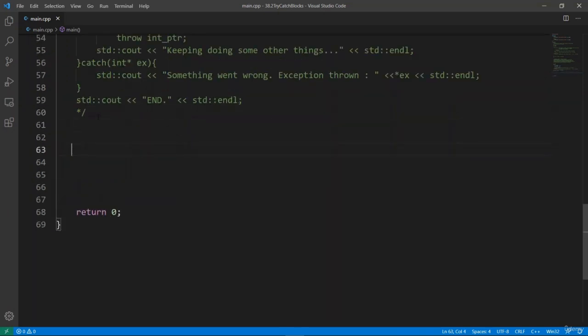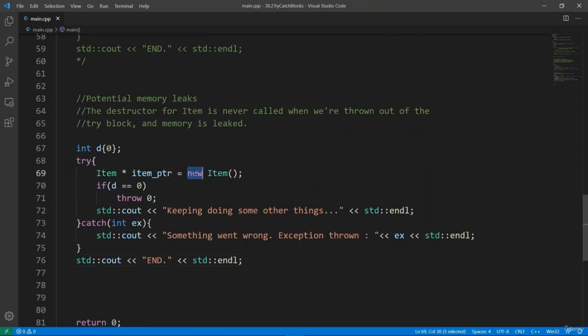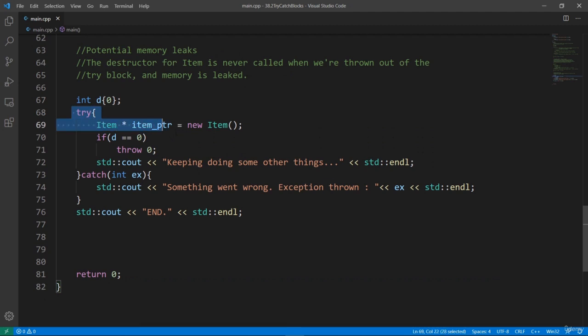Another thing I should bring to your attention is that if you are doing dynamic memory allocation with the new operator in your try block and something goes wrong and you throw the exception, you want to have a chance to release that memory properly. Because as we have seen, the moment this exception here is thrown, execution is going to leave the try block and we're going to hit the catch block. Any local variables are going to be destroyed, so this pointer variable itself is going to be wiped out and we will no longer have a way to release this memory. You should be aware of this.